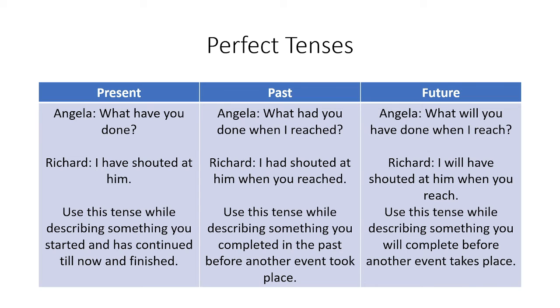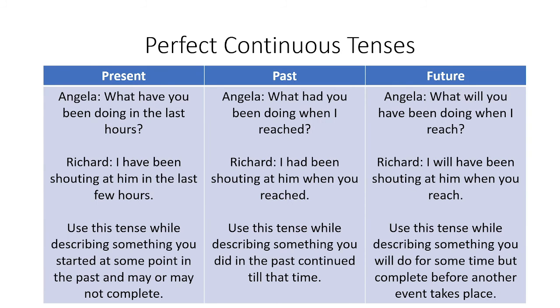Let's talk about the past perfect tense. Angela said, what had you done when I reached? And Richard answered, I had shouted at him when you reached. So you have to use this tense while describing something you completed in the past before another event took place. In the future perfect tense, Angela said, what will you have done when I reach? And Richard answered, I will have shouted at him when you reach. So you have to use this tense while describing something you will complete before another event takes place.